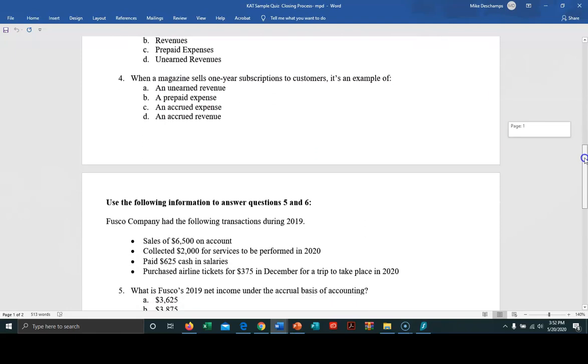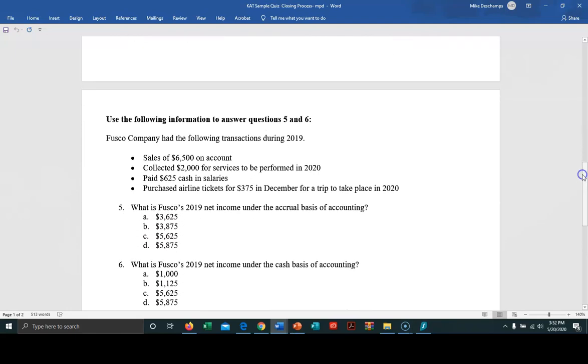So now we go down here and it says, use the following information to answer questions 5 and 6. Fusco Company had the following transactions during 2019. Sales of $6,500 on account, basically accounts receivable. Collected $2,000 for services to be performed in 2020. Paid $625 cash in salaries. And then finally, purchased airline tickets for $375 in December of 2019 for a trip to take place in 2020.